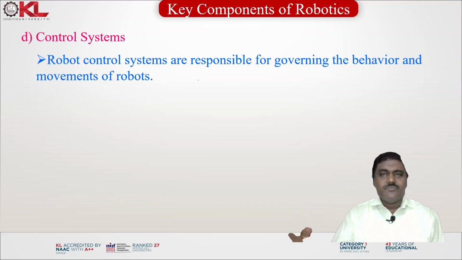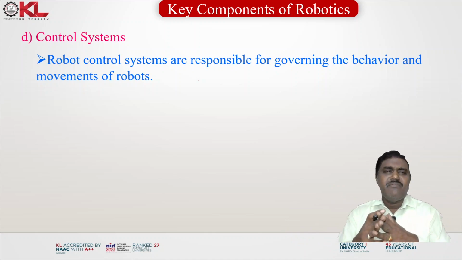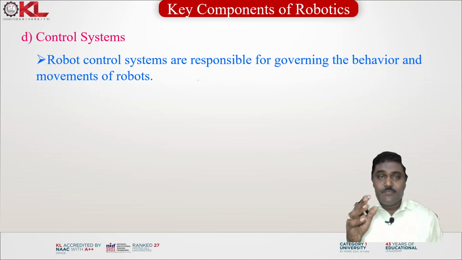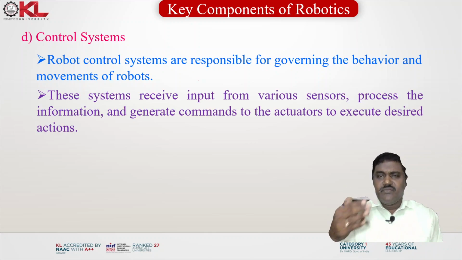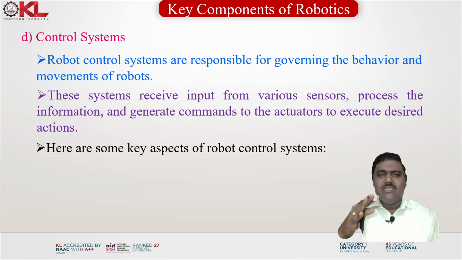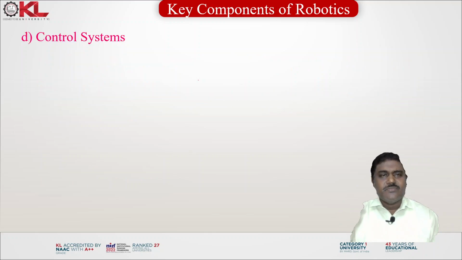So the control systems. Robot control systems are responsible for governing the behavior and the movement of robots. These systems receive input from various sensors, process the information and generate commands to actuators to execute desired actions. Here are some key aspects of robot control systems, that is open loop control systems and closed loop control systems.